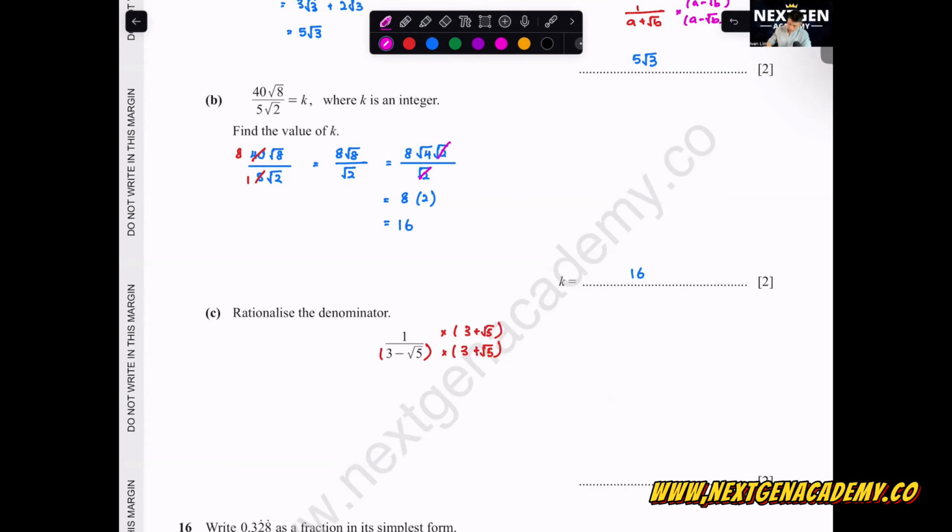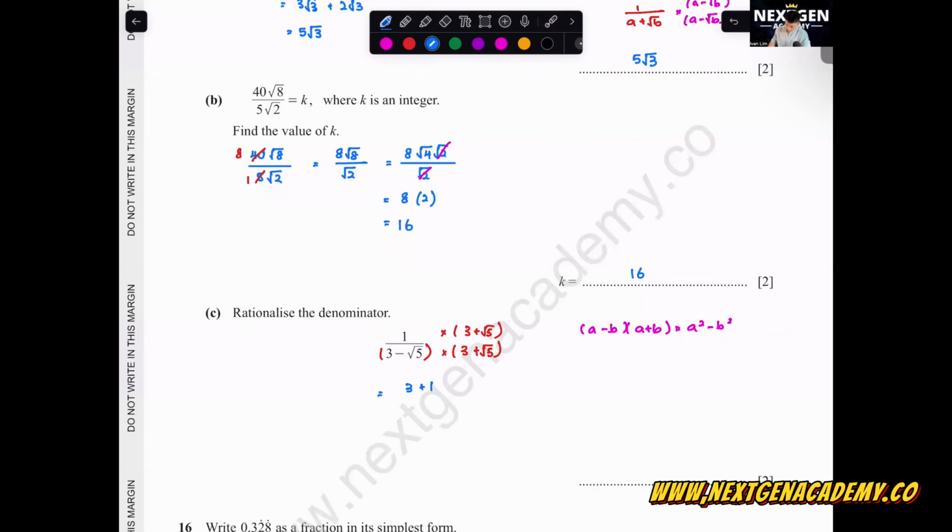What concept are we using here? We are using a minus b times a plus b equals a square minus b square. This is called the difference between two squares. If you want to slowly open up the bracket, it's also fine, but the steps are longer. So you can just do a square minus b square.